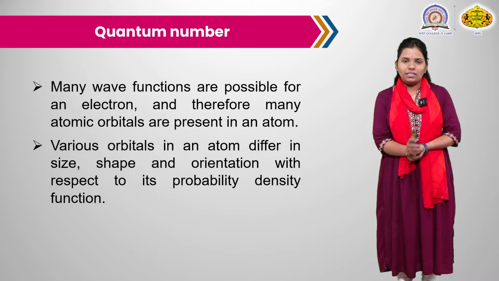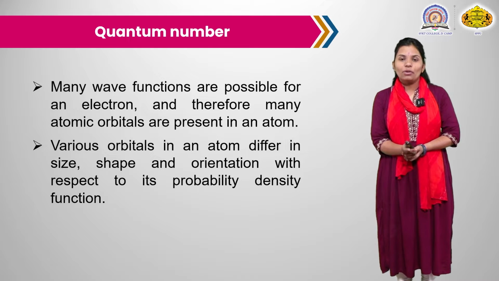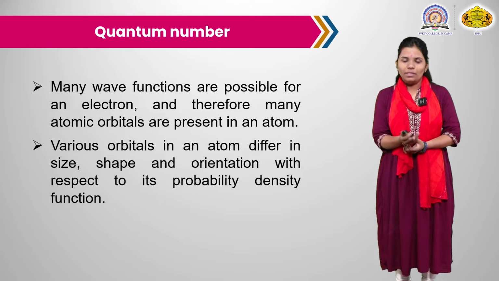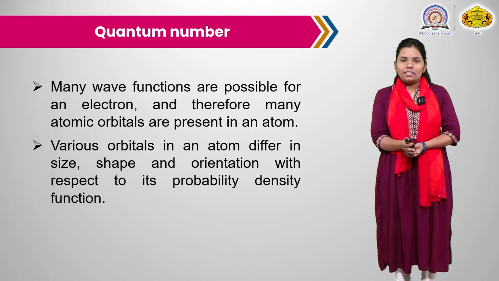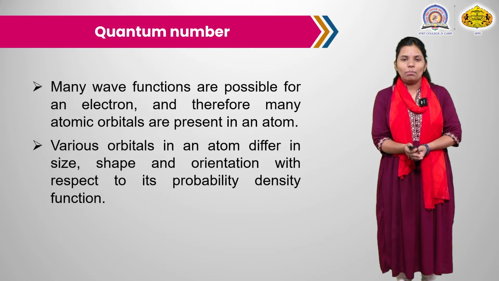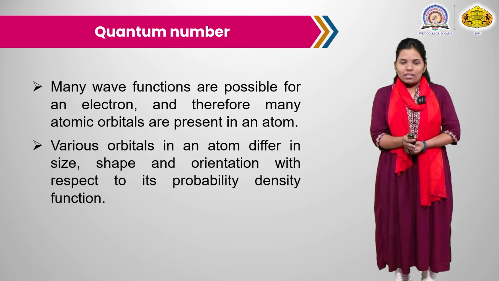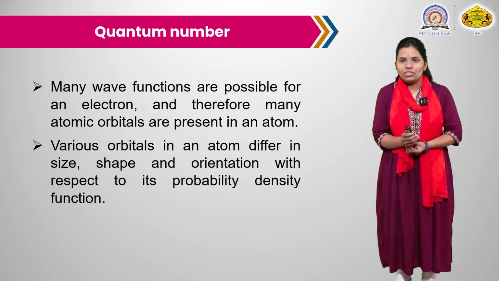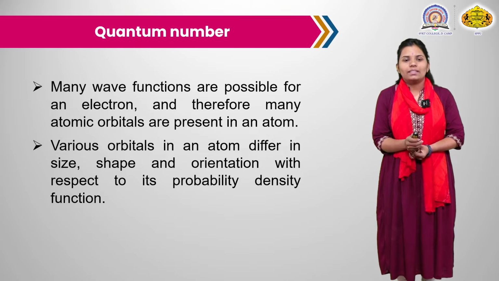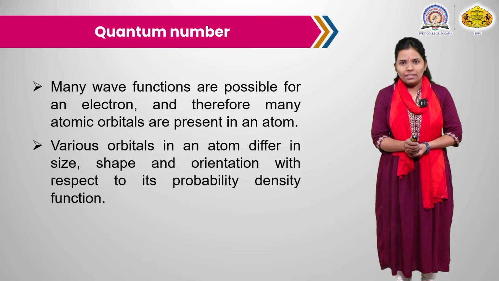In the last topic we covered that the electron or the light has a wave particle duality. Light behaves as a wave and also as a particle. Same as for the electron, the electron also behaves as a particle and has wave nature. The Heisenberg uncertainty principle proves that electron has the wave nature. We cannot predict the exact position and the momentum of the particle, that is the electron, simultaneously.